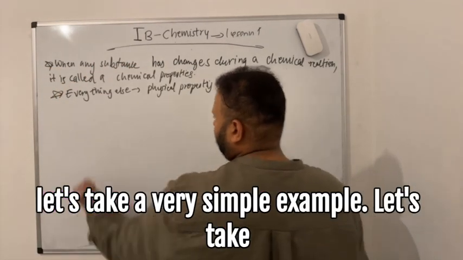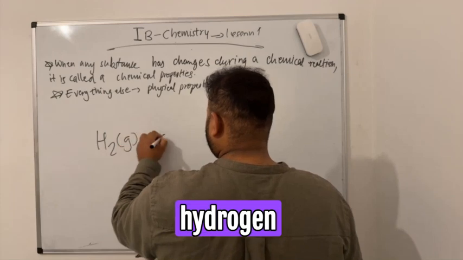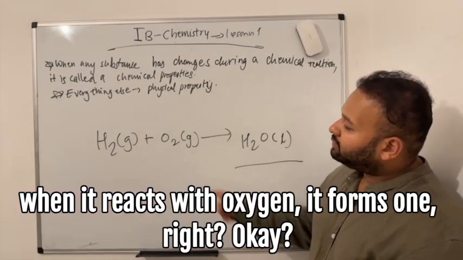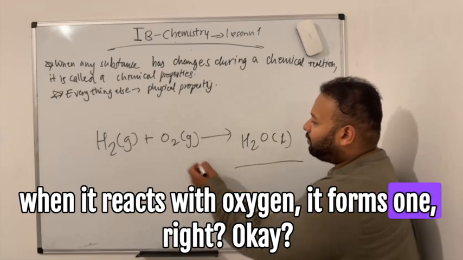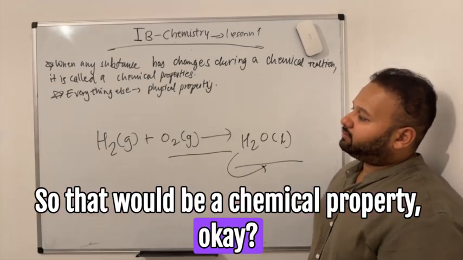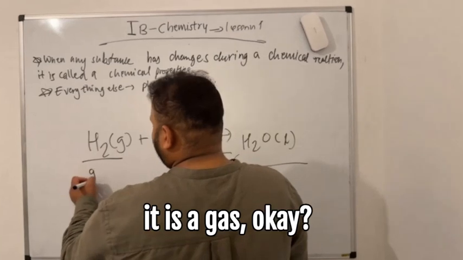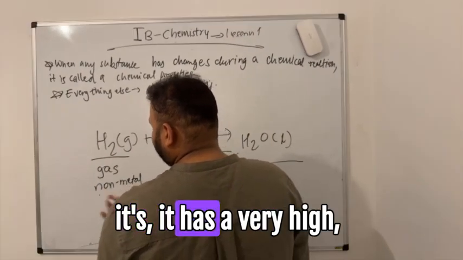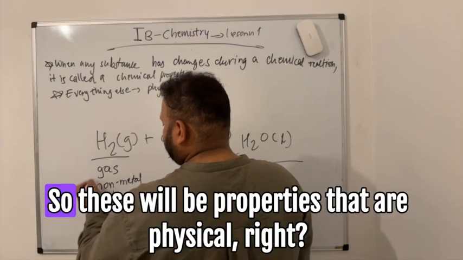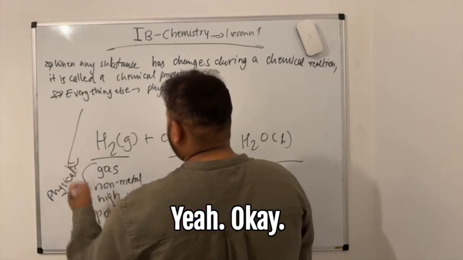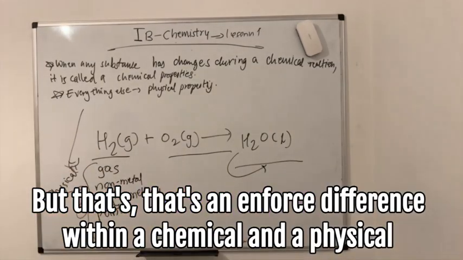So let's take a very simple example. Let's take hydrogen and oxygen forming water. So hydrogen, when it reacts with oxygen, it forms water, right? So that would be a chemical property. But hydrogen itself is a gas. It's a non-metal. It has a very low melting point. So these would be properties that are physical, right? Yeah. Right. But that's an important difference between a chemical and a physical property.